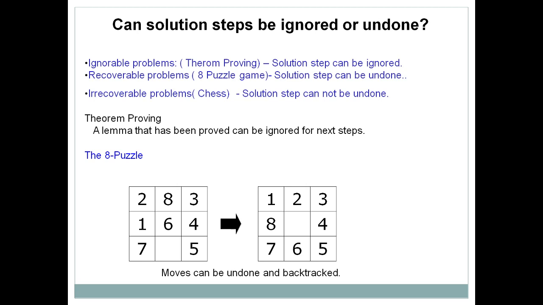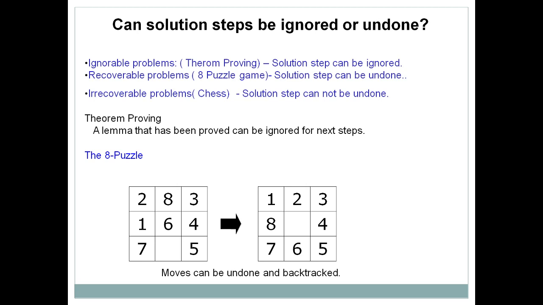But this is not the case with the pawn. If you move the pawn one step ahead, you cannot take it back. So it is an irrecoverable problem. Once you play a particular move, we cannot reverse it, we cannot undo it. That is what an irrecoverable problem is.